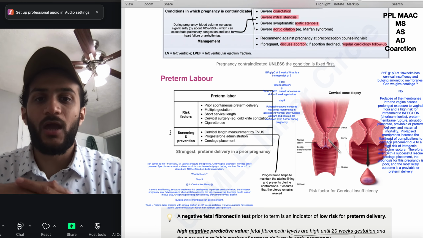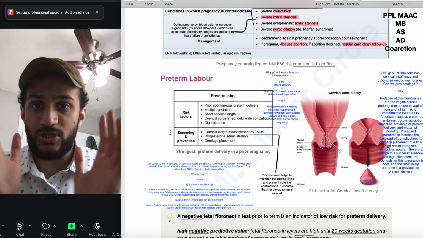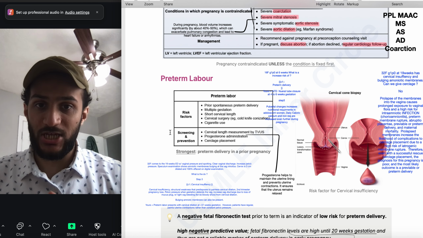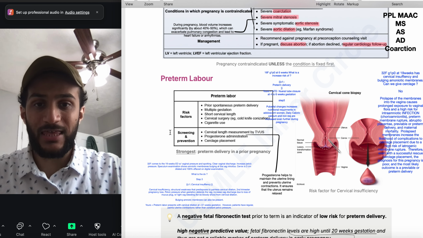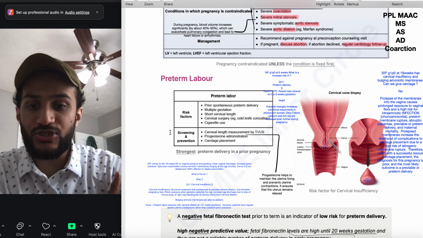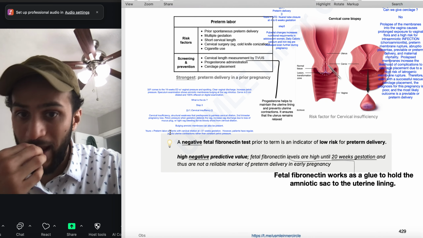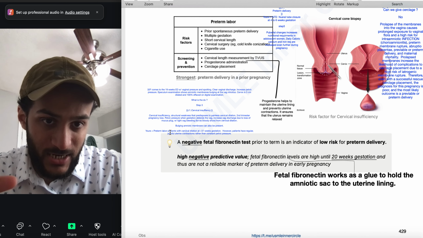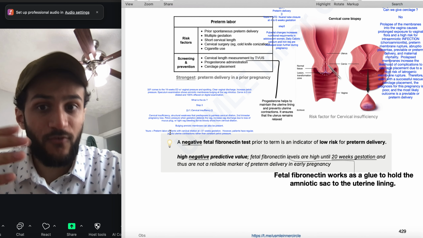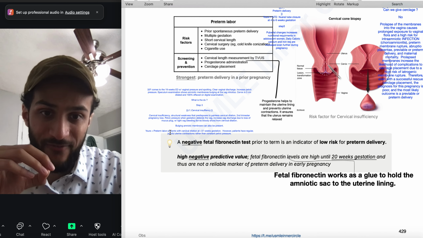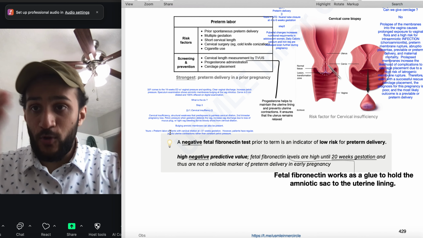Risk factors are going to be prior spontaneous preterm deliveries, multiple gestations, a short cervical length. We can see over here cigarette use, and maybe some previous cervical surgery. And if you have a positive fibronectin, it can be an indicator for preterm delivery, but a negative result has a high negative predictive value.